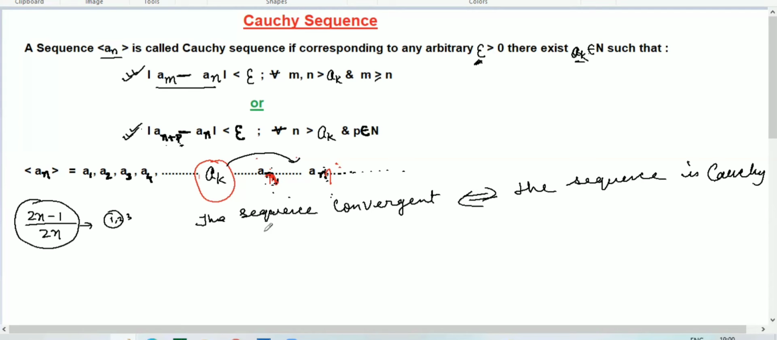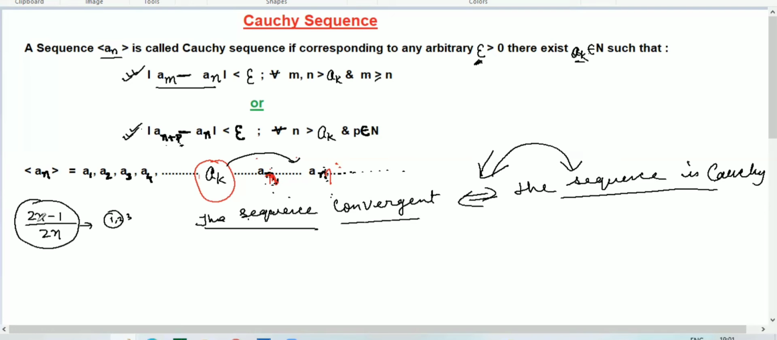So you can read from this side: if the sequence is convergent, then that sequence will be Cauchy, or if the sequence is Cauchy, that sequence will be convergent. So understand the meaning of convergent or divergent first. There is a video uploaded on my channel. You can go to that video and understand convergent and divergent sequences, but I'm going to explain a little bit here.